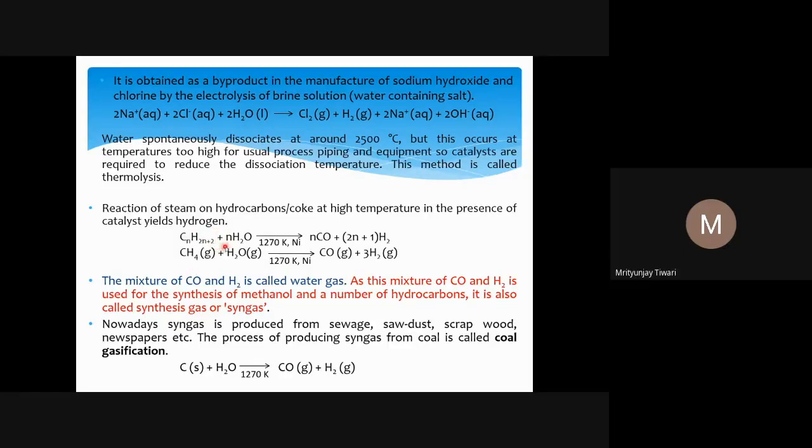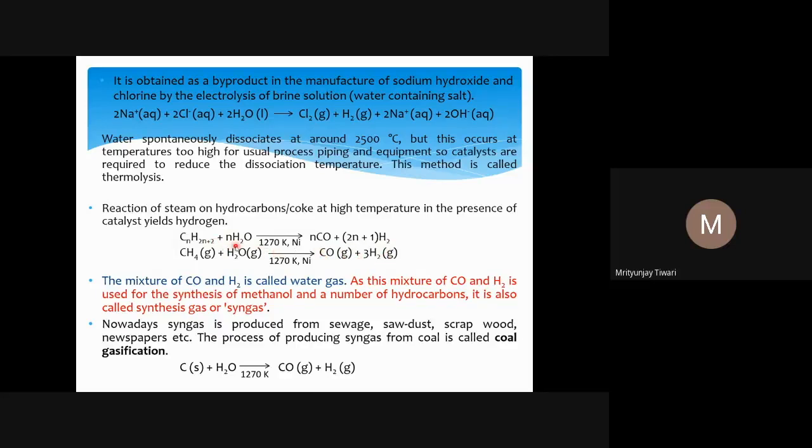So when alkane reacts with water, H2O, we have put this to balance the reaction and obtain the stoichiometric coefficients as well. This gives n molecules of carbon monoxide plus 2n+1 molecules of hydrogen. How 2n+1?